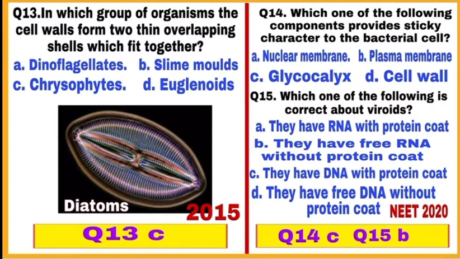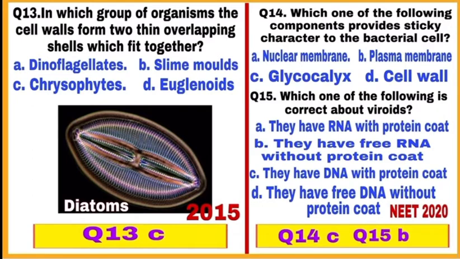Option C, Chrysophytes. They are placed under kingdom Protista, which includes diatoms and golden algae called desmids. Most of them are photosynthetic. In diatoms, the cell wall forms two thin overlapping shells which fit together as in a soap box. So, mark C as a correct answer.